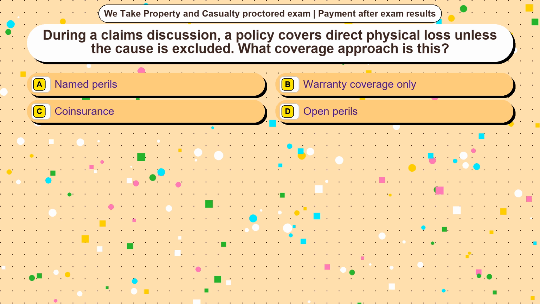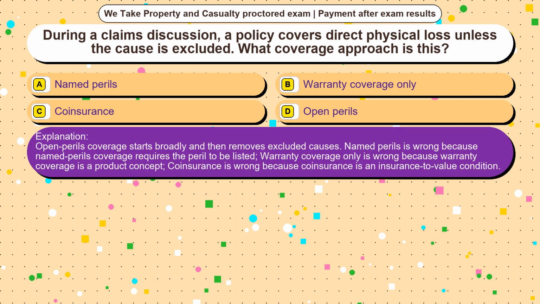The correct answer is option D. Open perils coverage starts broadly and then removes excluded causes. Named perils is wrong because named perils coverage requires the peril to be listed. Warranty coverage only is wrong because warranty coverage is a product concept. Coinsurance is wrong because coinsurance is an insurance-to-value condition.